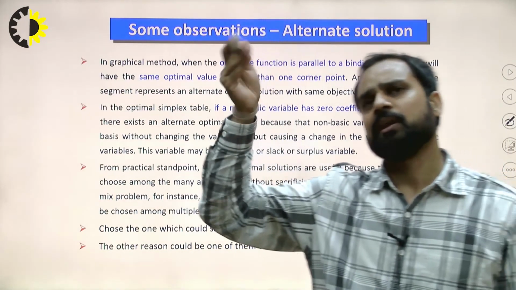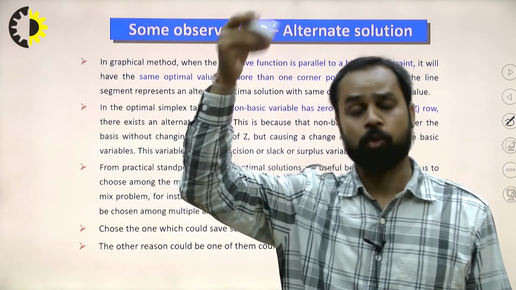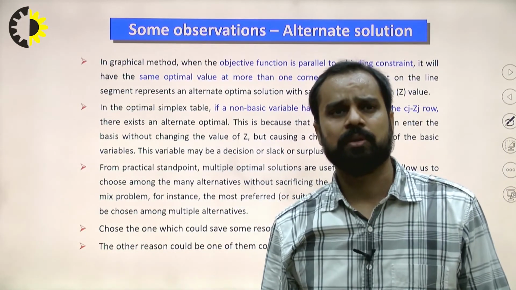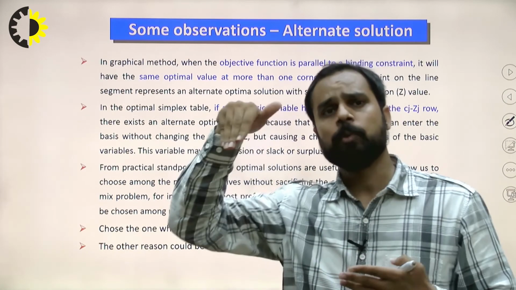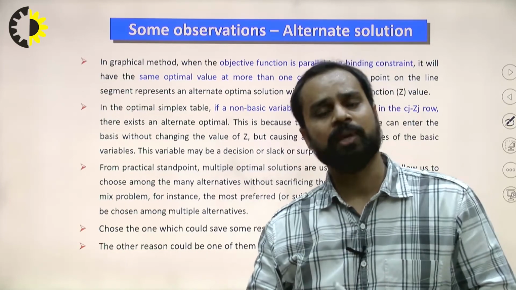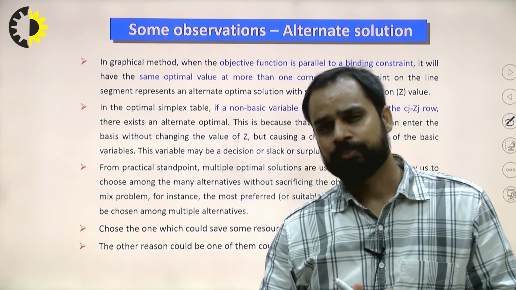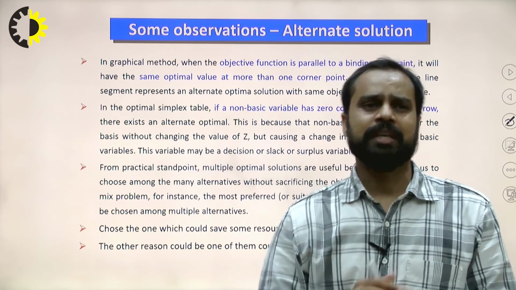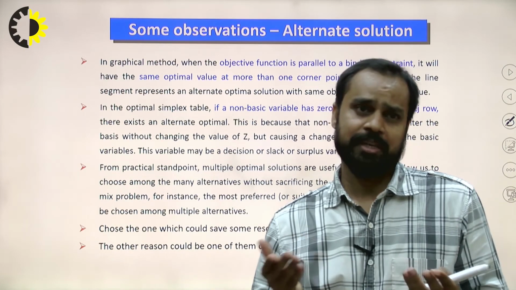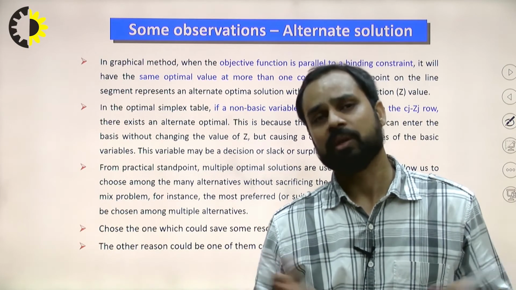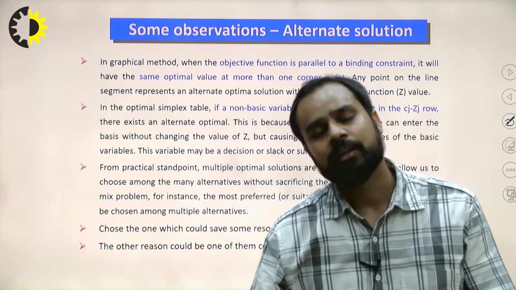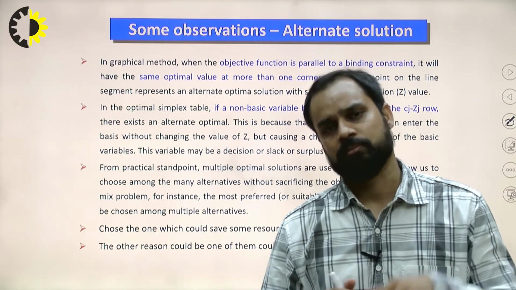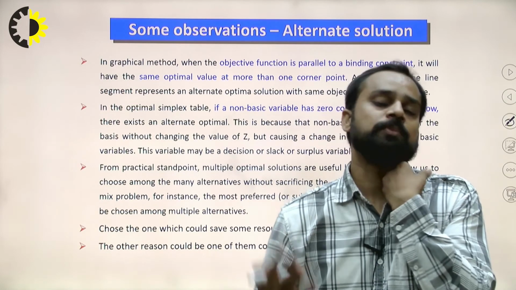In the graphical method, how do we decide the problem belongs to the multiple optimal solution case? Just by checking the slope of the objective function. If the slope of the objective function is parallel to any of the binding constraints, and that binding constraint line has the same optimal value at more than one corner point, any point on that line segment represents an alternate optimal solution with the same objective function value.